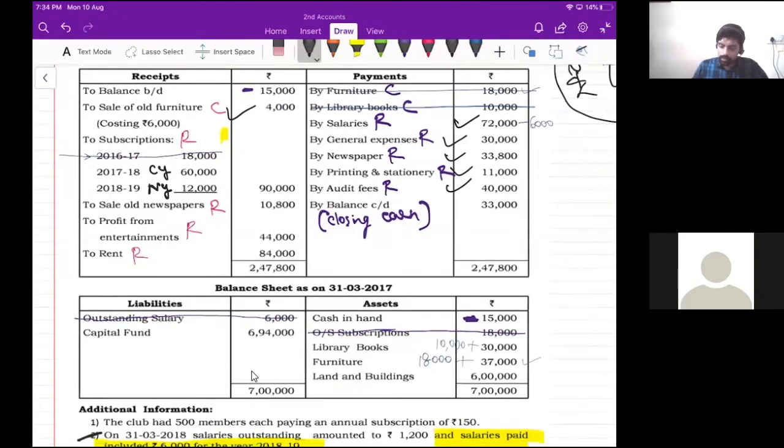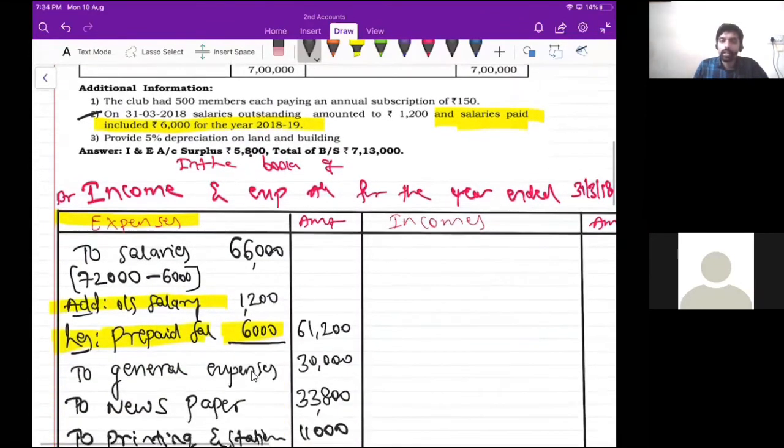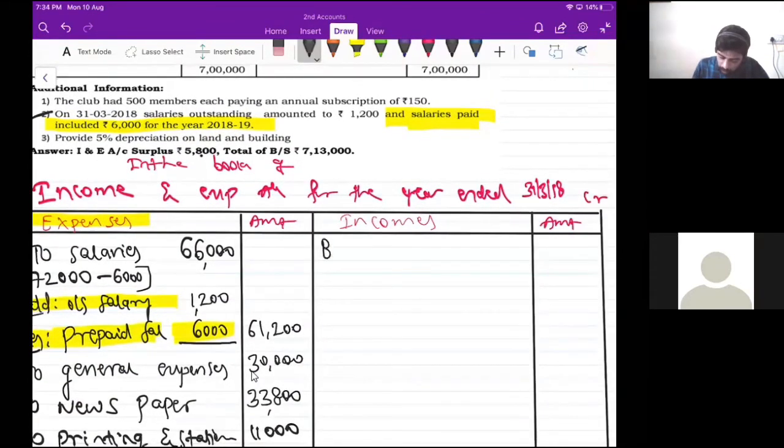Then current year subscriptions is 60,000 rupees, right? On the income side, I will write by subscriptions. In income and expenditure account, you should record only current year income. So by subscriptions, I'll write only 60,000 rupees. And then 12,000 rupees worth of subscriptions that belongs to next year, correct? That is nothing but pre-received subscriptions. So where do you record that? On the asset side or on the liability side? 12,000 rupees.